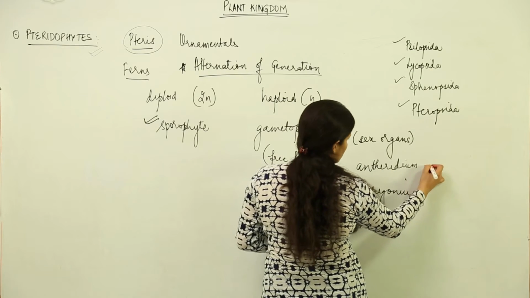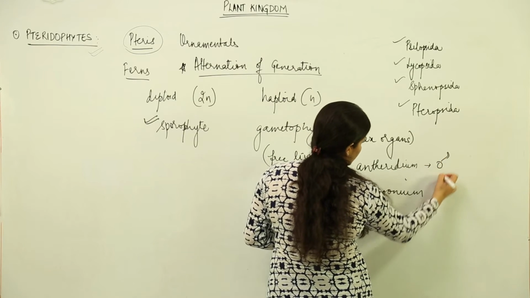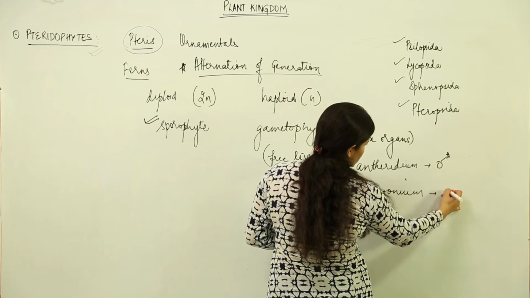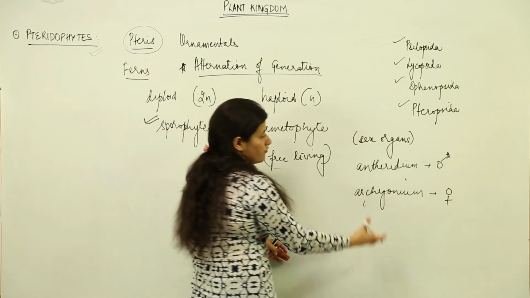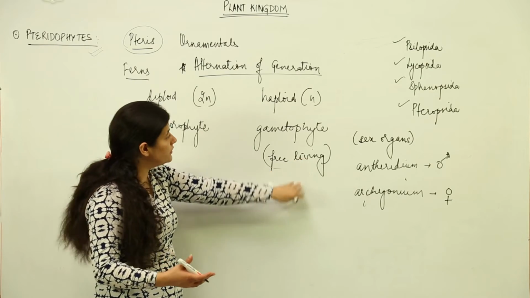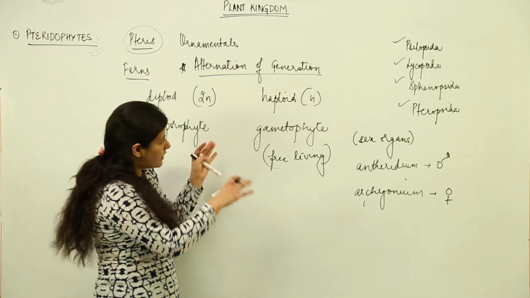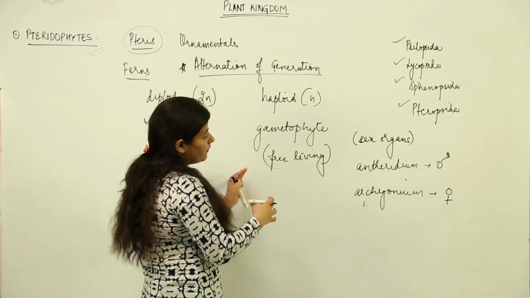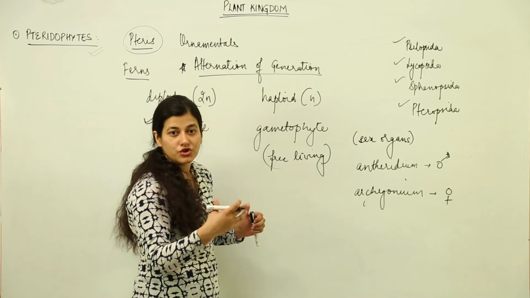Antheridium gives rise to the male gamete, while the archegonium gives rise to the female gamete, and we have both male and female gametes, which are haploid by default, on the gametophyte. So our gametophyte is free living, that means it will take its nutrition on its own.